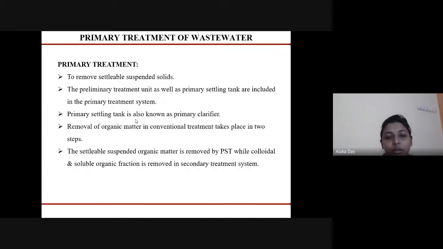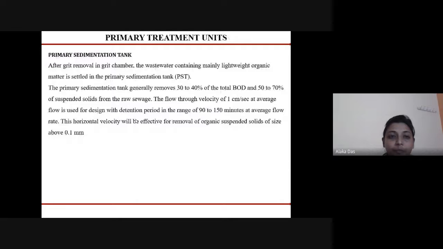The removal of the organic matter in the conventional treatment takes place in two steps. The settleable suspended organic matter is first removed in the primary settling tank, while the colloidal and the soluble organic fraction is removed in the secondary treatment system. In the primary sedimentation tank, after the grit removal in the grit chamber, the wastewater that is mainly containing the lightweight organic matter is settled in the PST, that is primary settling tank.